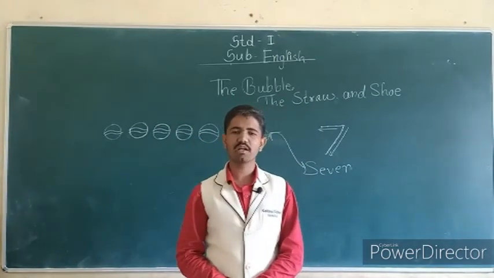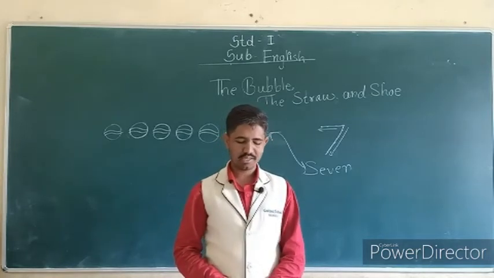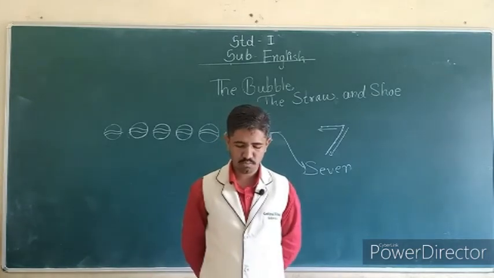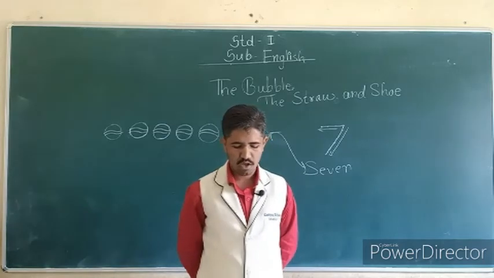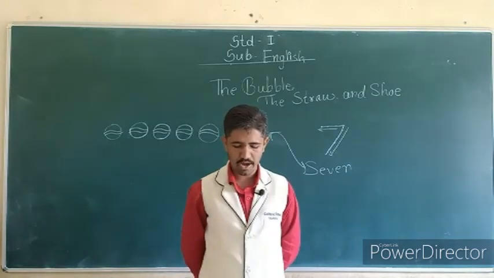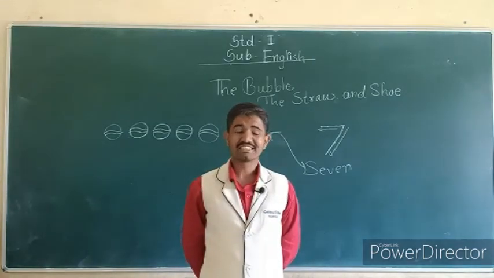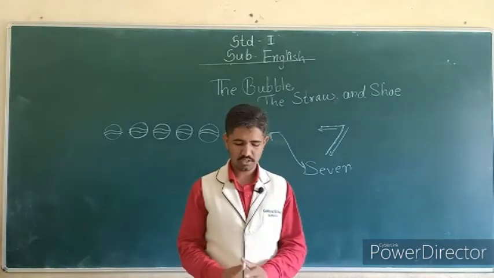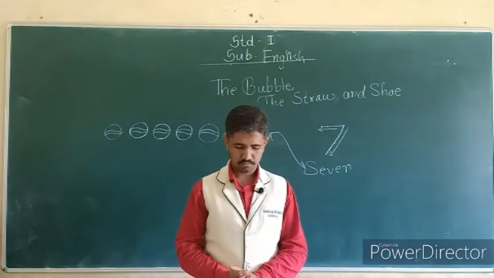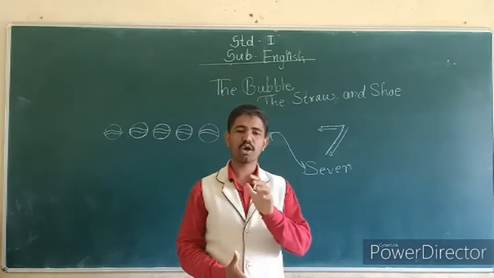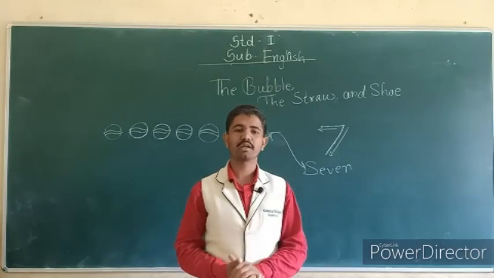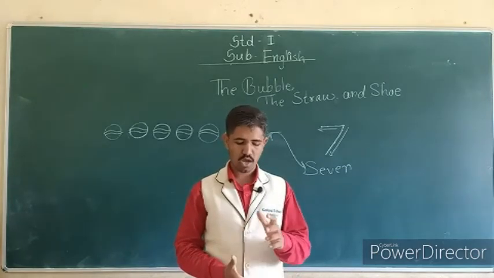Now trace the numbers. Next we see: look at these objects, put them into a tub of water, and see which one will float and which one will sink. Students, this practical you have to do with your parents.